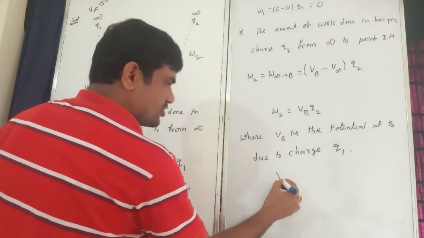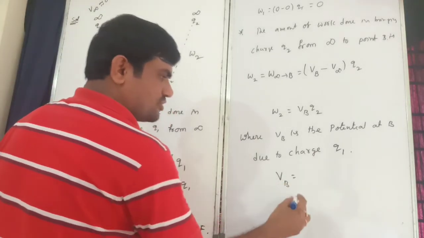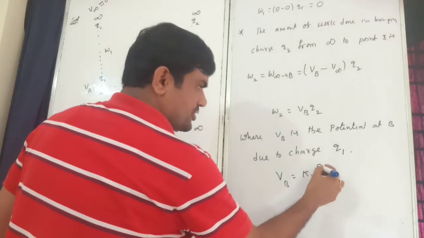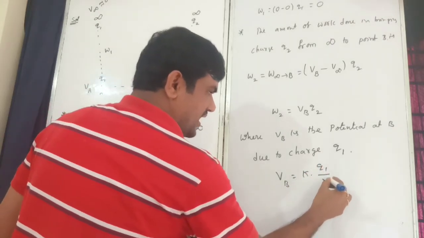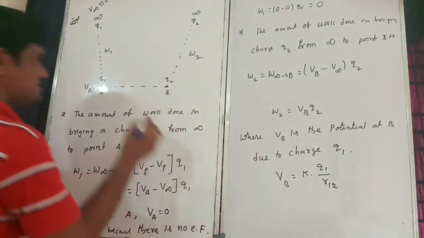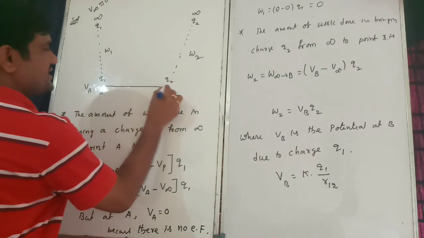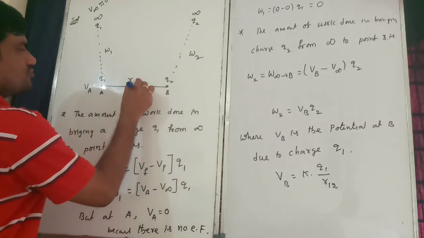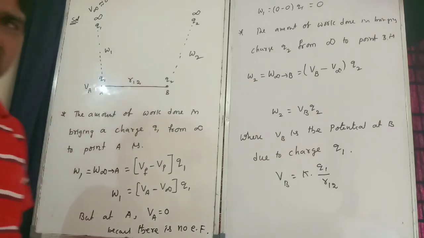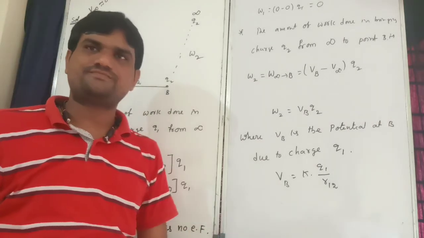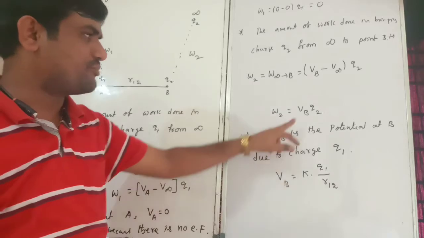Therefore, VB is equal to the formula K into Q1 by R12, where I consider the distance from here to here as R12.